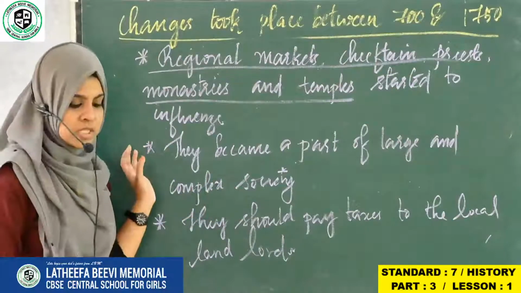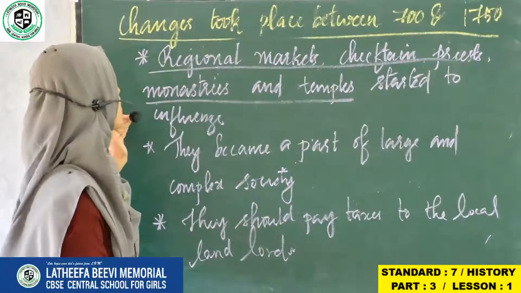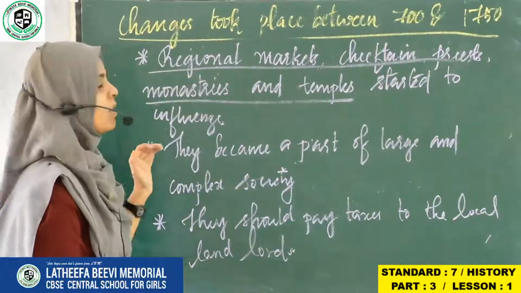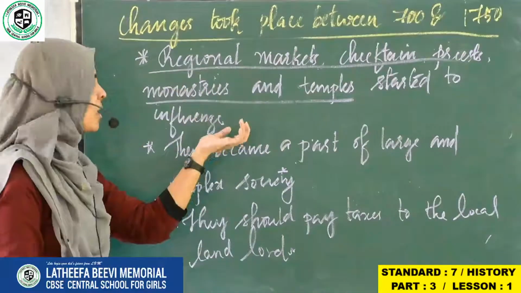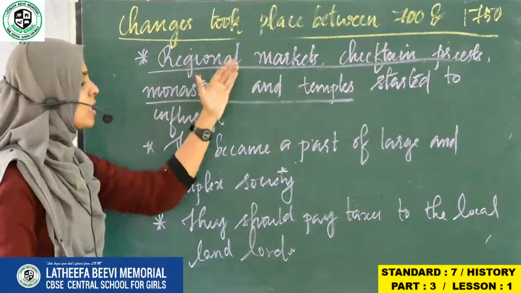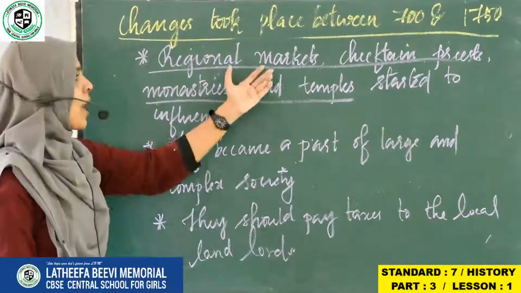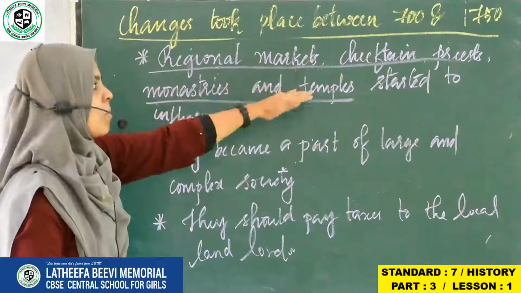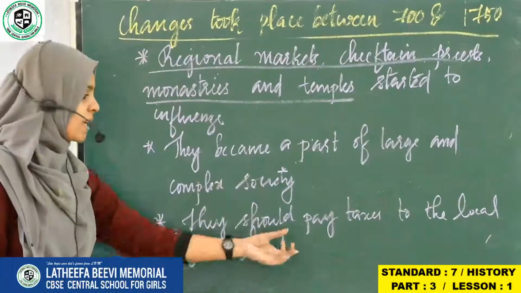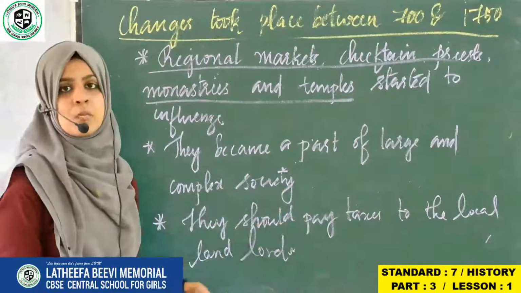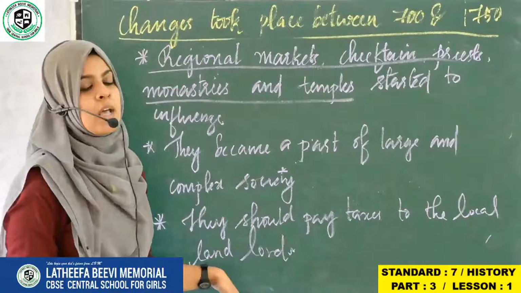So what were the changes? The fourth change: regional markets, chieftains, priests, monasteries and temples started to influence. These things started to come up and the people got influenced by them, and together they made their society a large and complex society. After the introduction of the regional market, chieftain, priests, monasteries and temples, they started to introduce the tax system. And once the tax system was introduced, the people were forced to pay taxes to the feudal landlords.